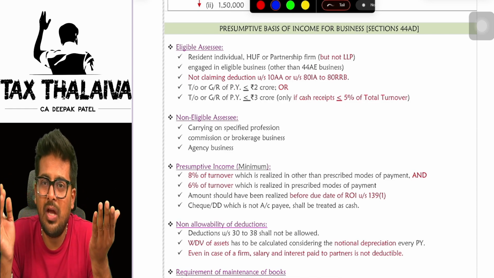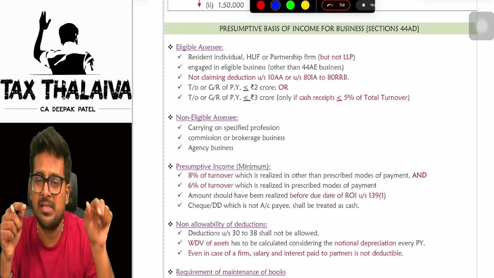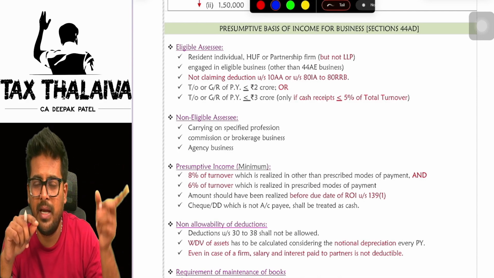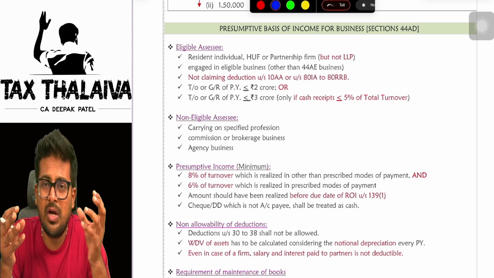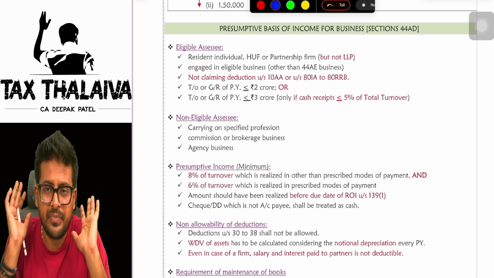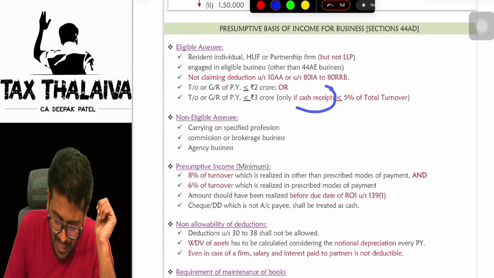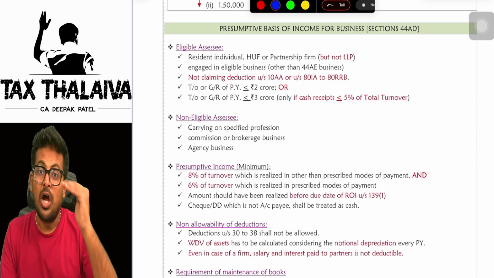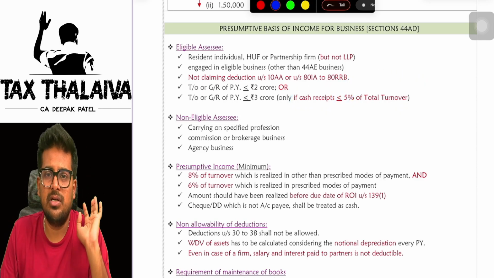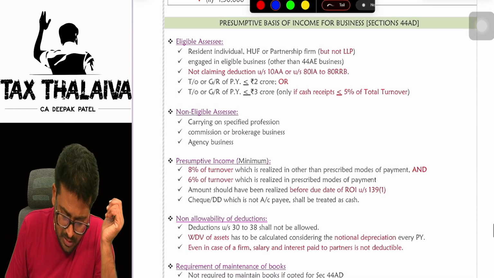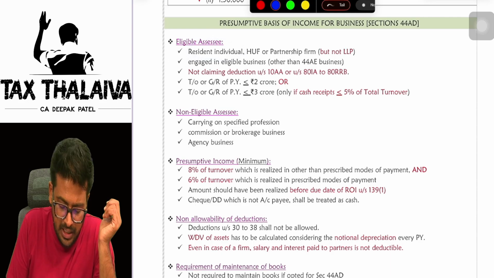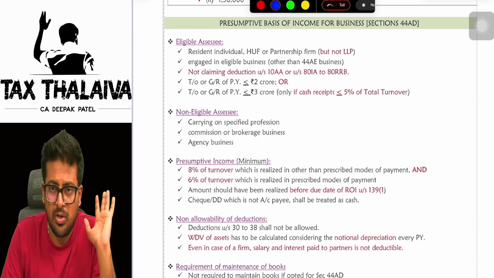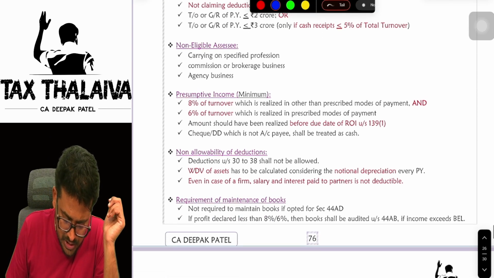That is enough. But if you have realized the sales in other than the prescribed modes, meaning either in cash, crossed cheque, bearer cheque or bearer bank draft, in those cases you have to offer at least 8% of the turnover. Getting it? But if your cash receipts during that year are less than or equal to 5% of the total turnover, in that case, up to 3 crores also you can offer 8% or 6%. Getting it? Next. This is applicable in the case of resident individual, HUF and partnership firm only. This is not applicable in the case of LLPs, companies and so on. Okay, got it? Next.